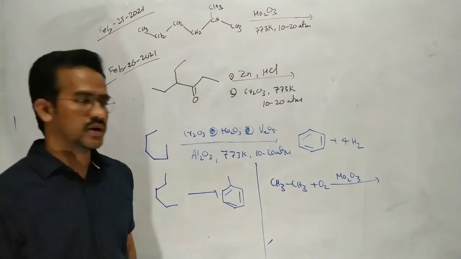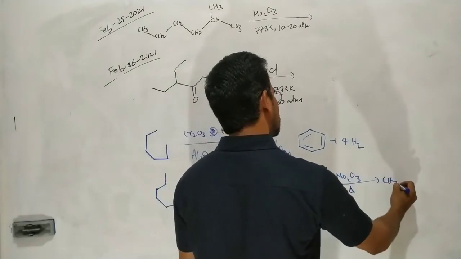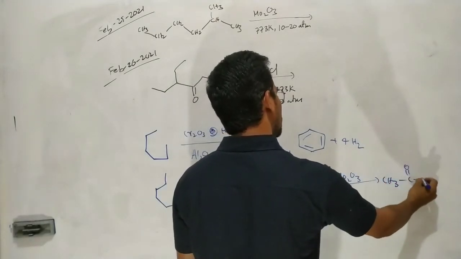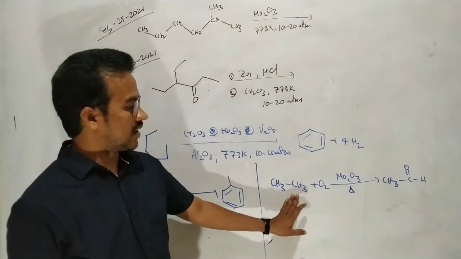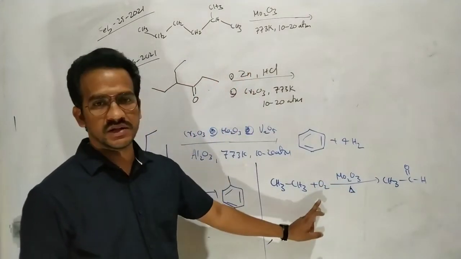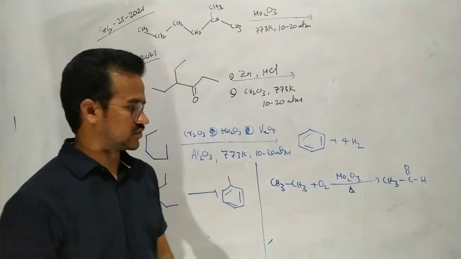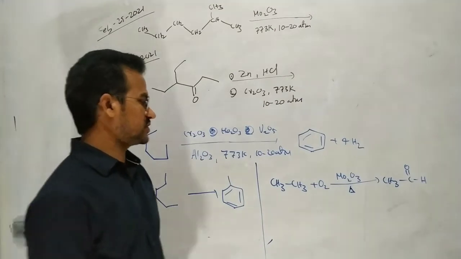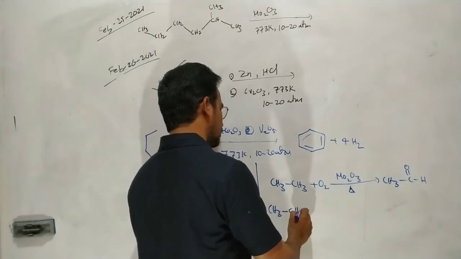Here heating with molybdenum oxide, the product is CH3CHO, written as CH3C double bond OH. That is the product. So heating of the alkane with molybdenum oxide in the presence of O2 oxidizes it to the aldehyde.